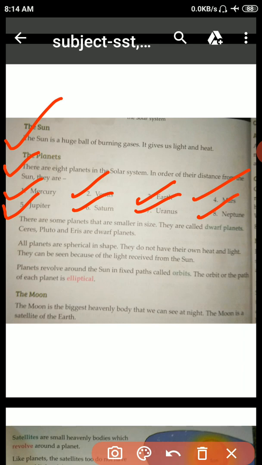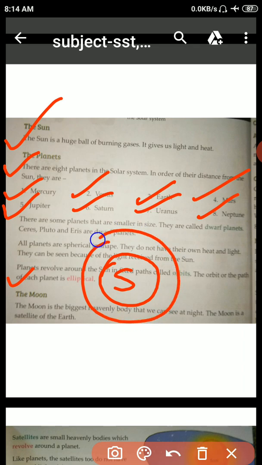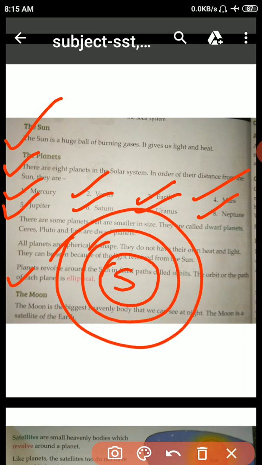So, the interesting thing here is that all planets are spherical in shape and they do not have their own heat and light. Okay, planets revolve around the sun in fixed paths called orbits. So what is the orbit, students? It is the sun. Okay. After that, Mercury, Venus and Earth.